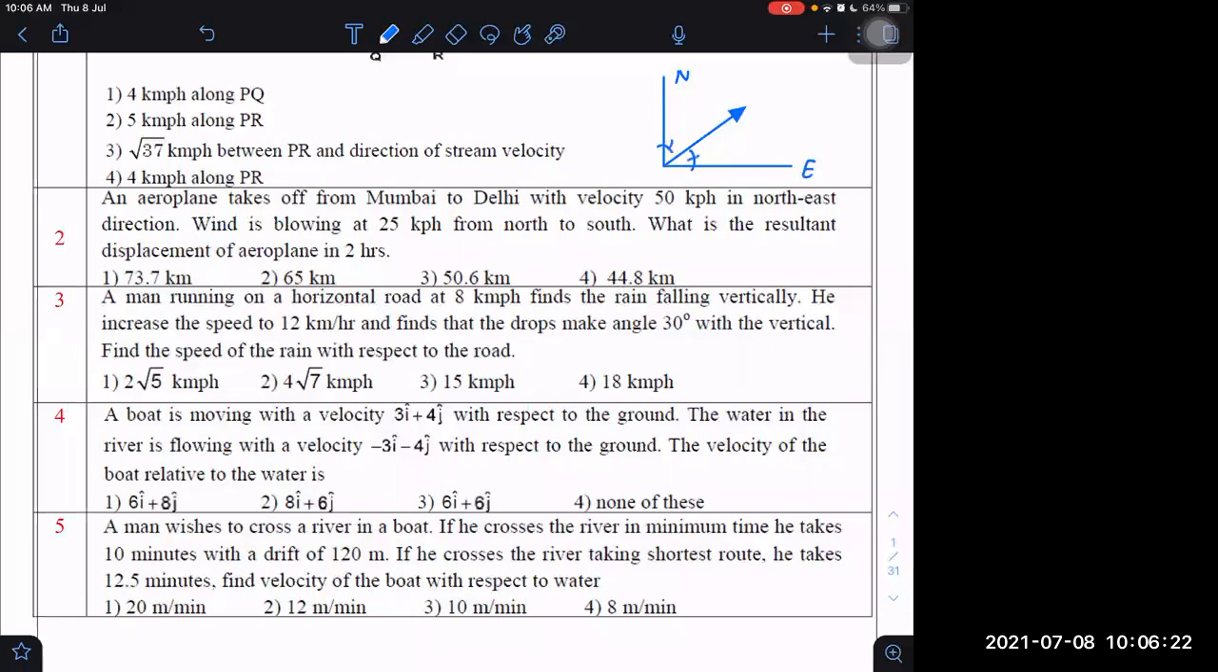Wind is blowing 25 north to south, I have to add in this. This is 50 at 45 degrees. What does 25 north to south mean? That is 25 along minus j cap. So what would be the resultant velocity? To the aeroplane velocity, I have to add the wind velocity to get its total velocity.